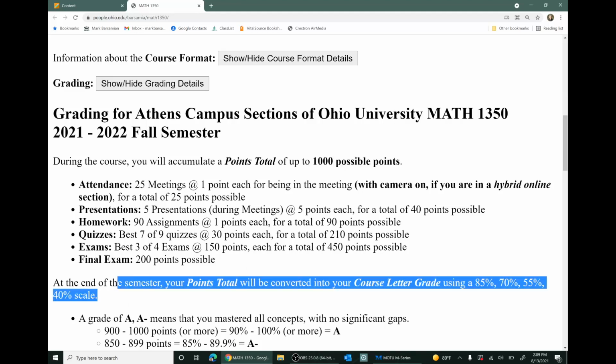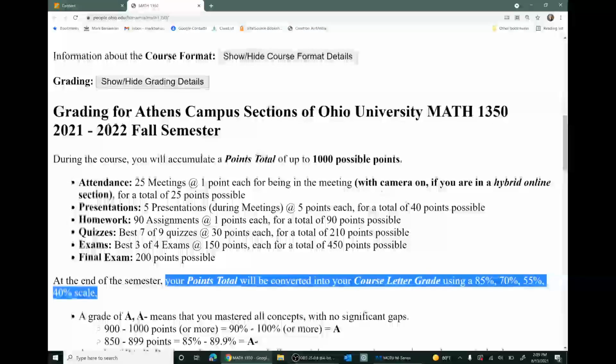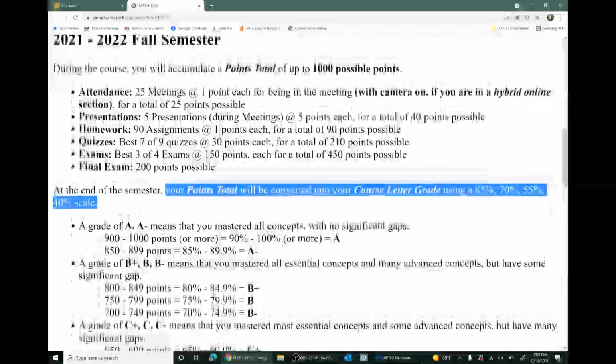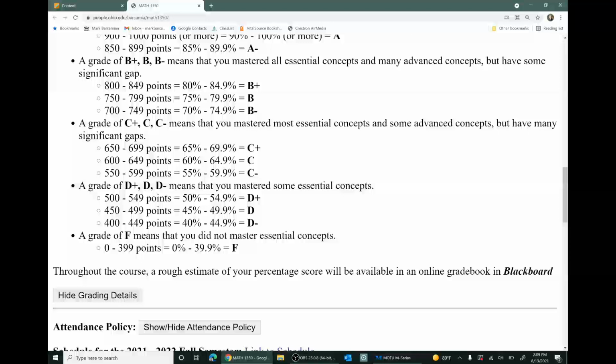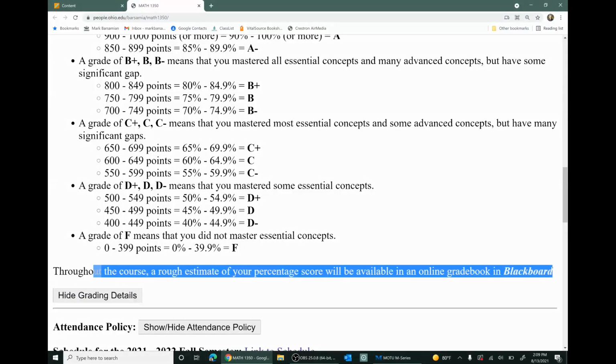At the end of the semester, your points total will be converted to a letter grade using this percentage scale, this 85, 70, 55, 40% scale. The key thing is there is no curve. Your points total is converted to a score. Now, throughout the course, at various intervals, I'll be updating the Blackboard gradebook. So you'll be able to get a rough estimate of your current percentage score and your current letter grade on Blackboard in the gradebook there.